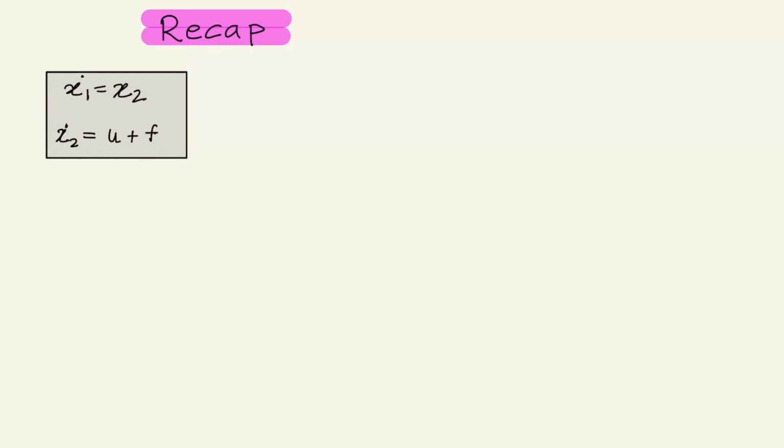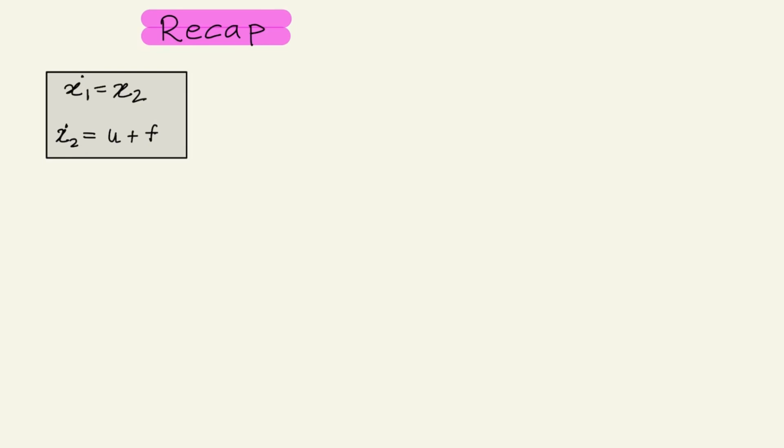Let us take a recap of the derivation that we did in the last video. In the derivation, we started with our system x1 dot equal to x2, x2 dot equal to u plus f. Here the objective was to take the states x1 and x2 to 0 as time tends to infinity in presence of external disturbance.